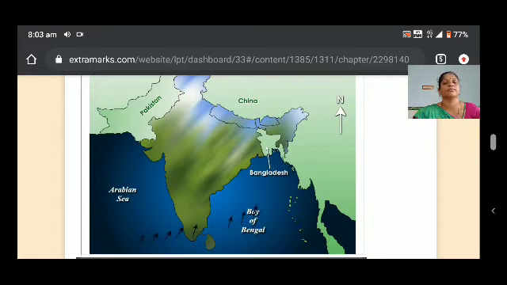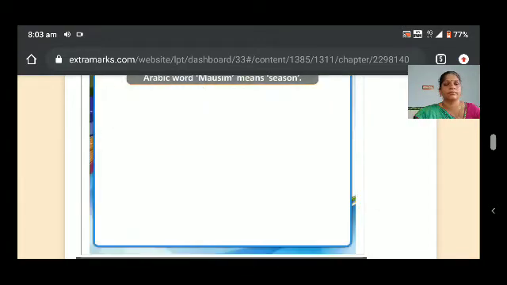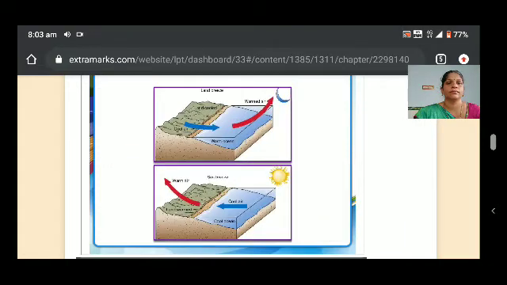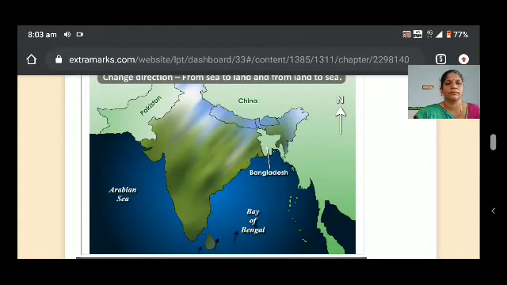The word monsoon is derived from the Arabic word mausim, which means season. These winds are actually large-scale land and sea breezes. They change direction with the seasons, from sea to land during one season and from land to sea during the other.